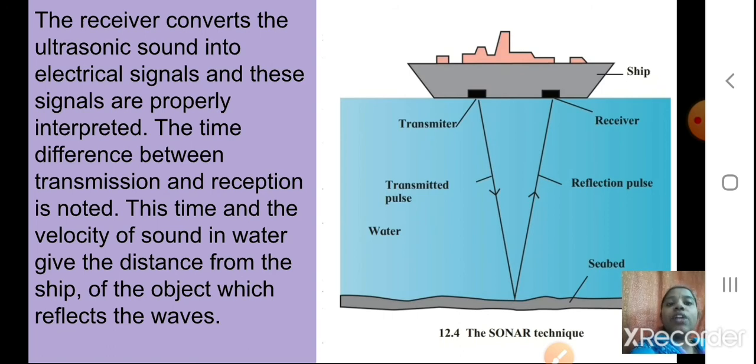This time and the velocity of sound in water give the distance from the ship of the object which reflects the wave. So from the time and the velocity of sound in water, you can calculate the distance of the ship from the object from which the waves are getting reflected.